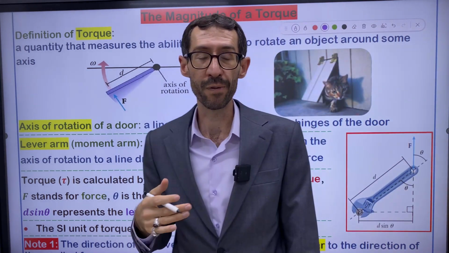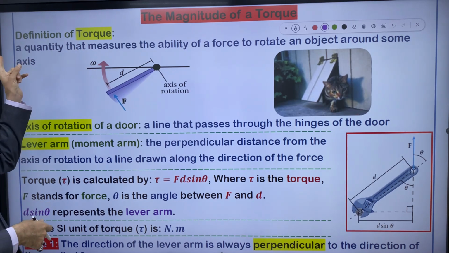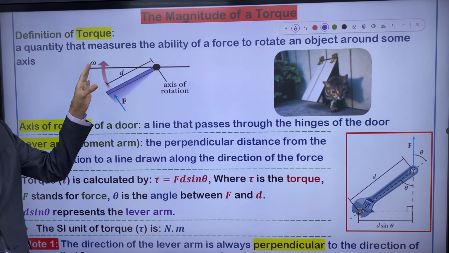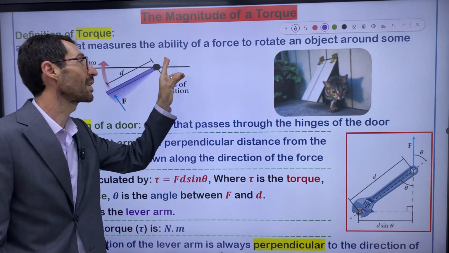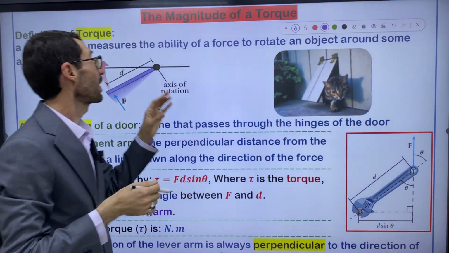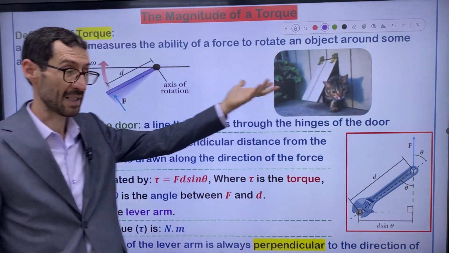Let me define the torque for you, and after that, I'll explain it for you. Definition of torque. What's the meaning of torque? Torque is a physical quantity that measures the ability of a force to rotate an object around some axis.